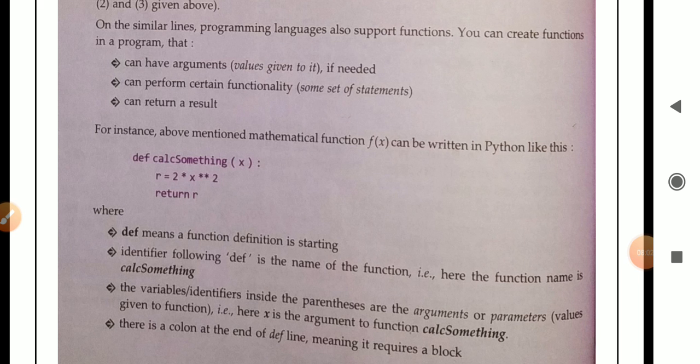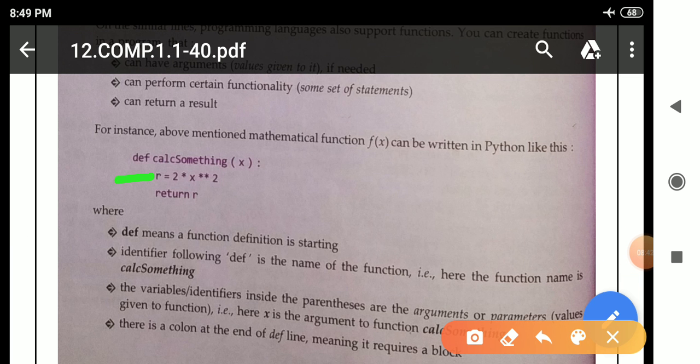Def means a function definition is starting. In short, we write def. Second, the identifier following def is the name of the function. Example, here the function name is cal_something. Third, the variables or identifiers inside the parentheses are the arguments or parameters, values given to the function. Hence, here x is the argument of the function cal_something. Fourth, there is a colon at the end of the def line, meaning it requires a block.